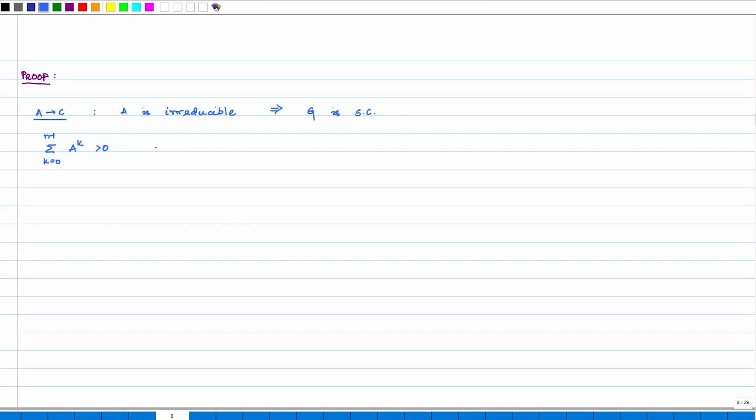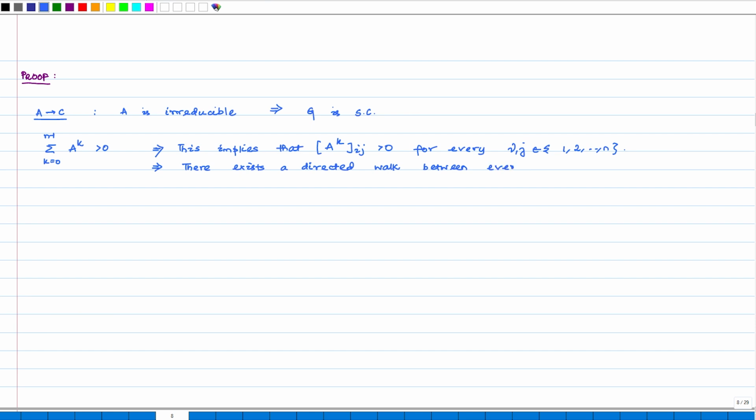So, this simply means that for every i and j belonging to 1 to n, which implies that there exists a directed walk between every pair of nodes i and j.